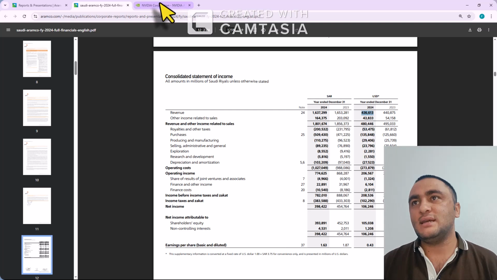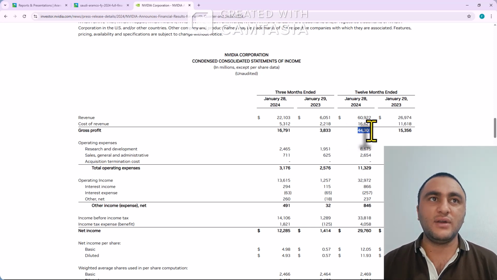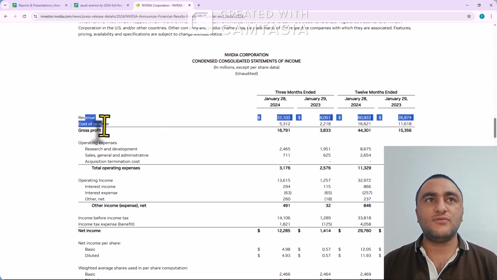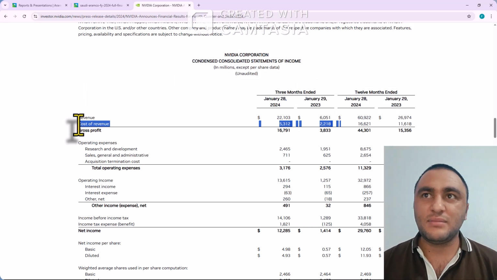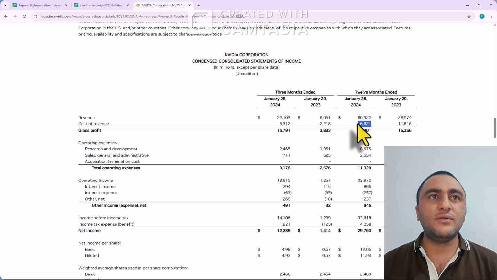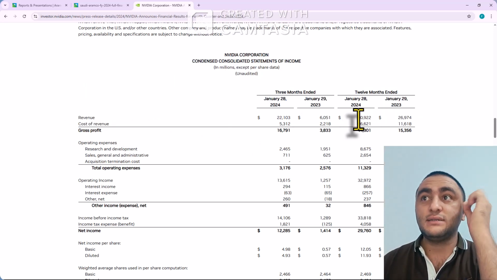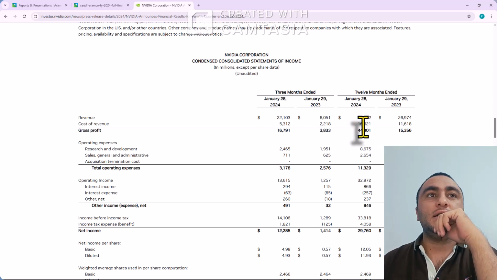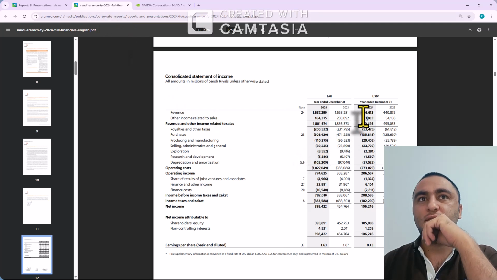And NVIDIA is $60 billion. This way NVIDIA is very small in terms of revenue, gross profit, and cost of revenue. We can see NVIDIA has a very low percentage of cost of revenue. As you can see, revenue is big, 60,000, and only 16,000 cost of revenue. But for Saudi Aramco, 436 in revenue.